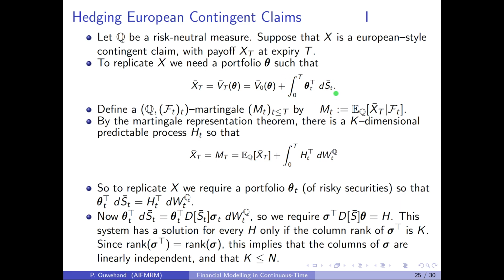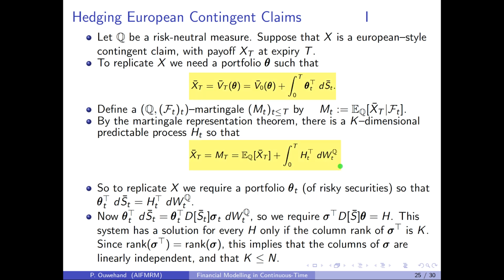Now we can turn the discounted payoff X bar T into a martingale in the usual way, simply by taking conditional expectations. In other words, we define a martingale M to be the Q conditional expectation of the discounted payoff with respect to the sigma algebra F_t. By the martingale representation theorem, that martingale can then be represented as a stochastic integral. In other words, there is a predictable process H such that the discounted payoff is equal to the Q expectation of the discounted payoff plus a stochastic integral.